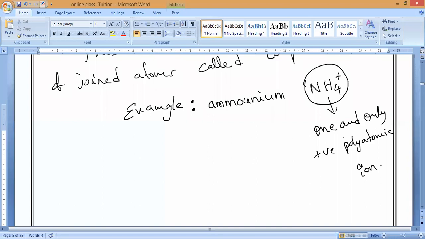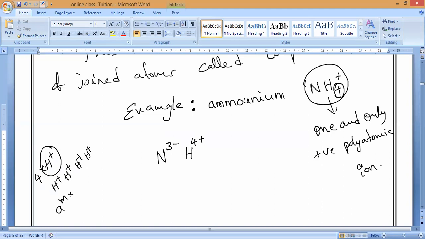So how will the charge come, sir? As we know, here nitrogen is 3 minus, yes or no? And hydrogen, how many are there? 4 hydrogens are there. Basically, what is the charge on hydrogen? One plus. Yes or no? Please respond. So hydrogen into 4 means 4 into 1, 4 hydrogens each one plus 1, so the charge is 4 plus. Understand?